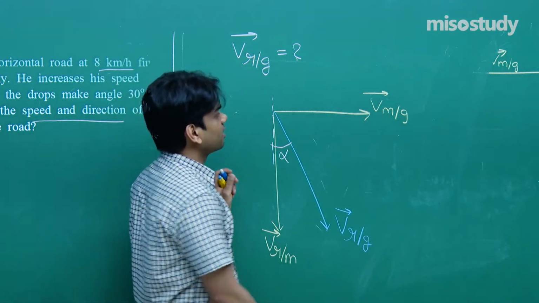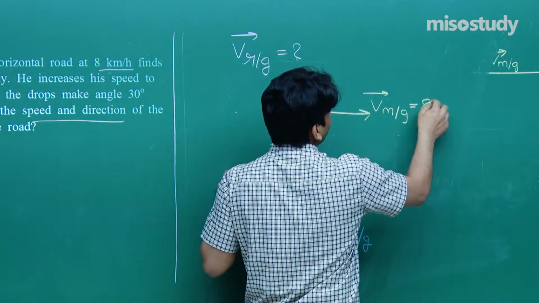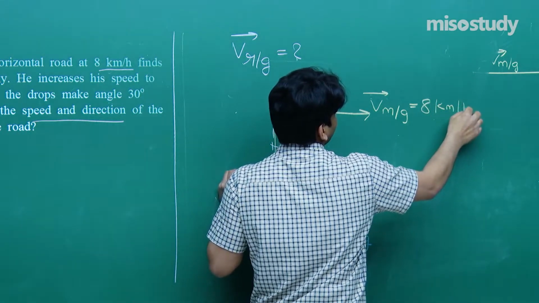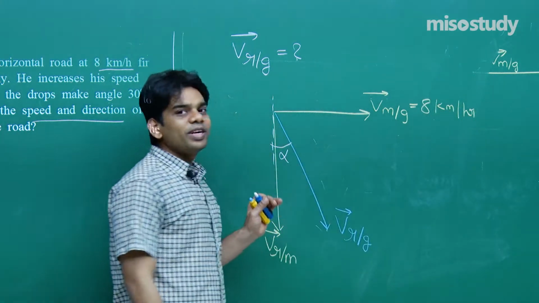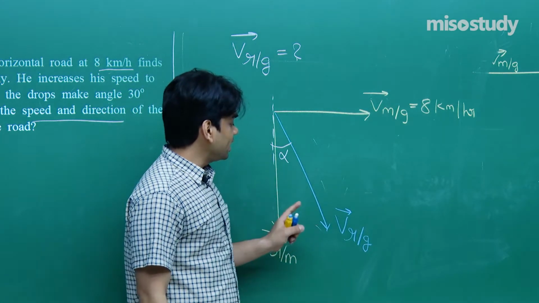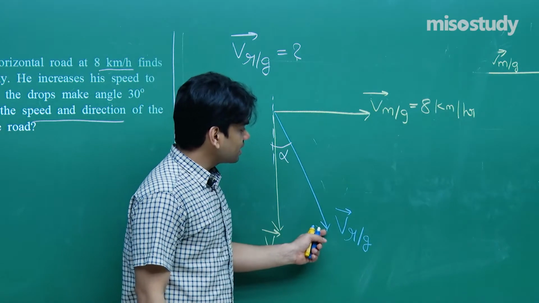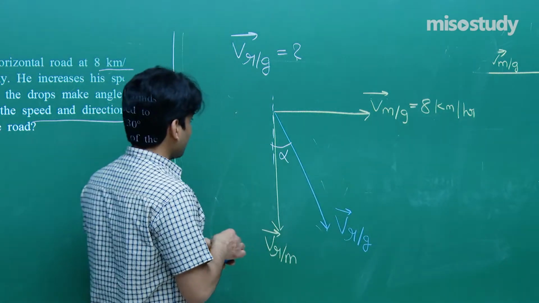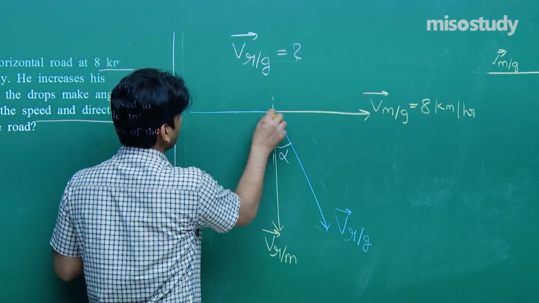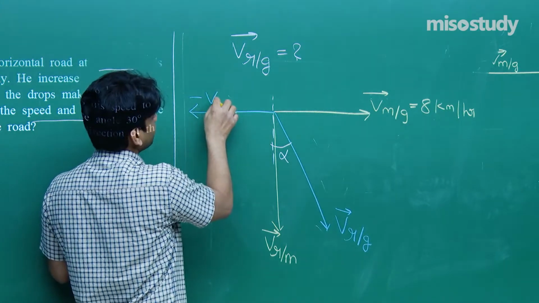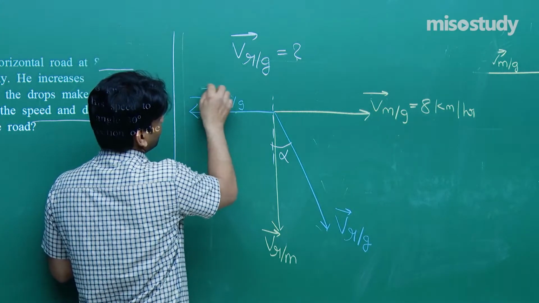Till here, till he runs with a speed of 8 km per hour. Just now we discussed such pattern of question. You can easily frame the equation. This is the resultant of this and negative of this. So I should draw a vector showing that this is minus of velocity of man with respect to ground.